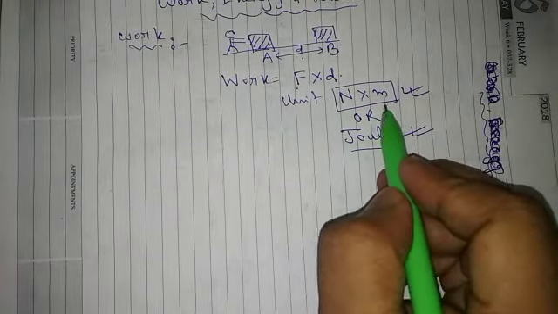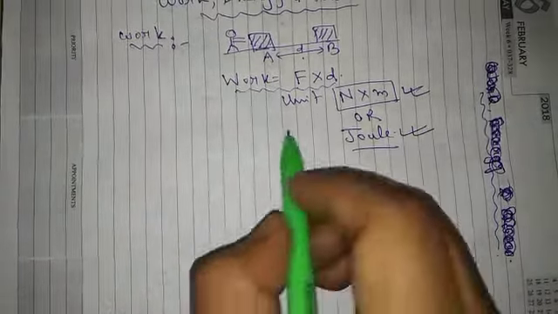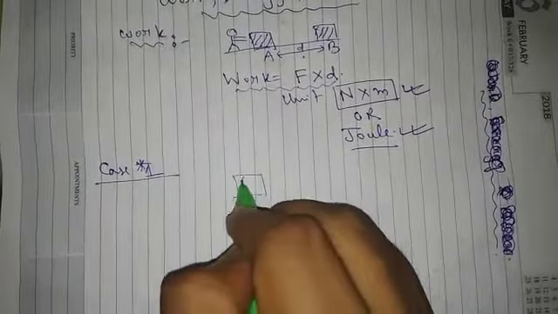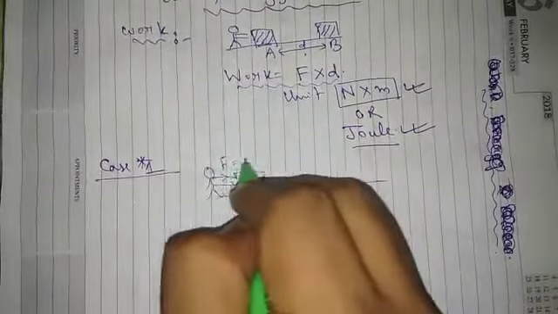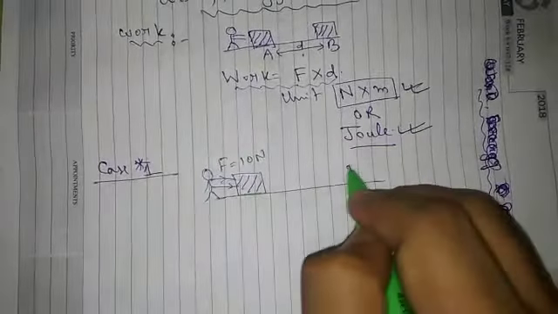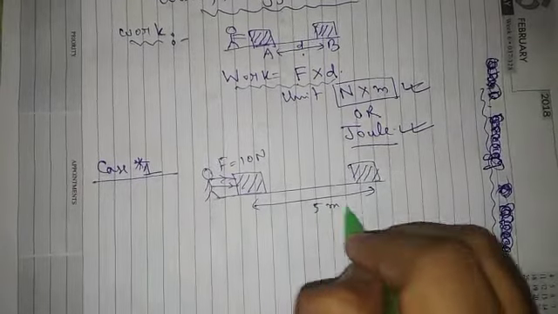Now, as we know, the work done formula is force into displacement. So we can use this formula to calculate work done. Now we have different types of displacement. So let us say case one, say the box is here and the person pushed the box with a force of 10 Newton and the box displaced by a distance of say 5 meter.